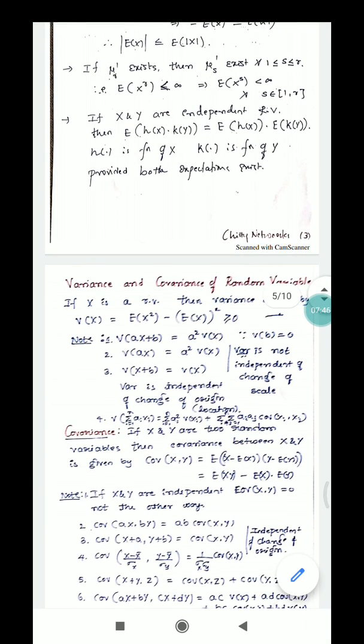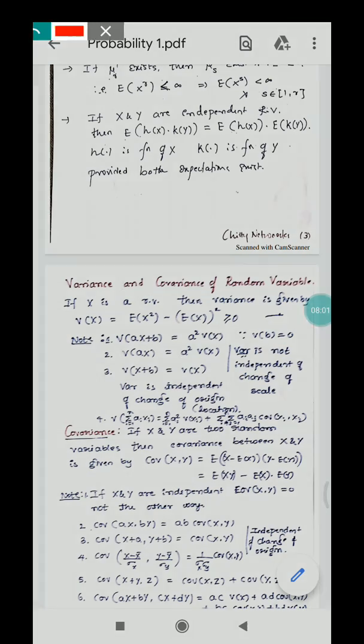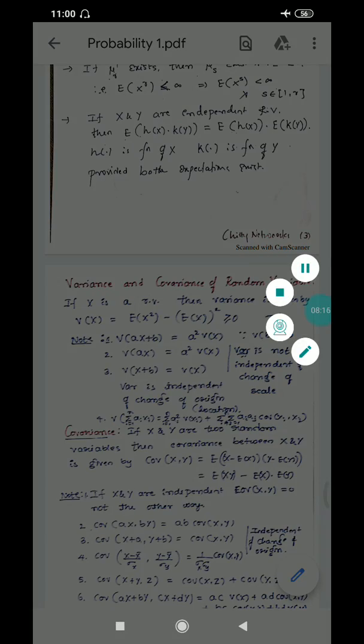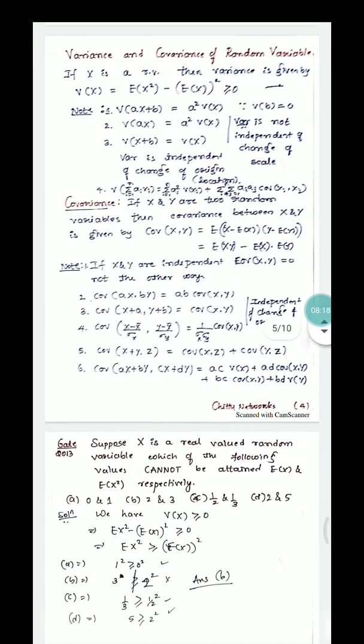And if x and y are independent random variables, then the expectation of h of x times k of y is equal to the expectation of h of x times the expectation of k of y, where h is a function of x and k is a function of y, provided both expectations exist. That means if you take the product of functions of independent random variables, you can get the individual expectations. And further moving on, variance and covariance of a random variable.